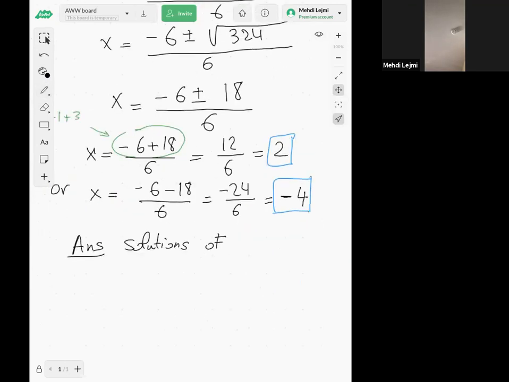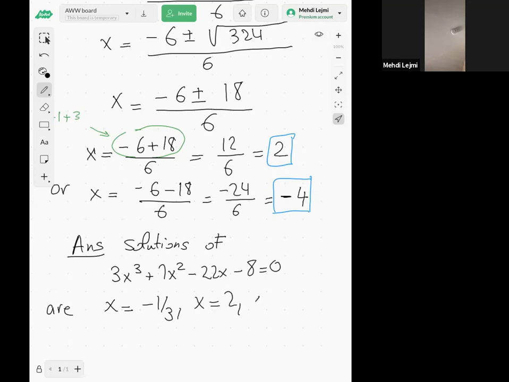So you see, guys, how we use division to solve the equation. The solutions of 3x cubed plus 7x squared minus 22x minus 8 equals 0 are x equal to -1/3, that's given in the problem, and then I got 2 more solutions, 2 and of course -4.